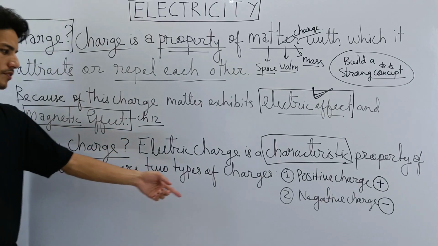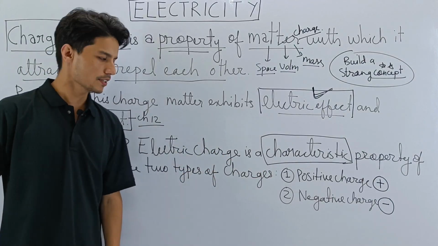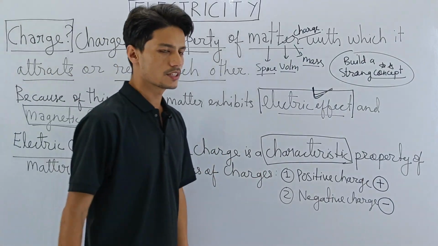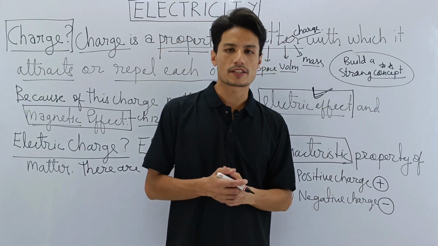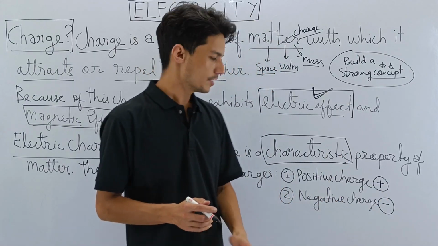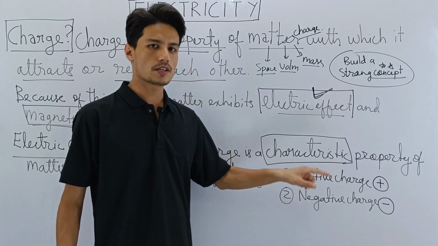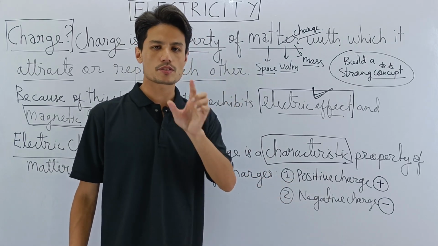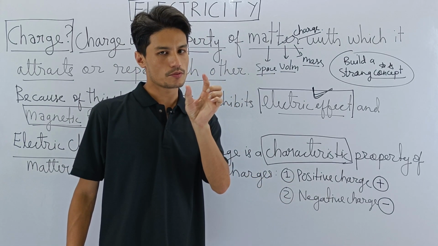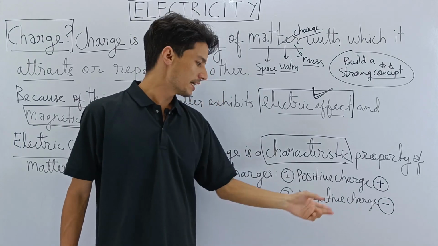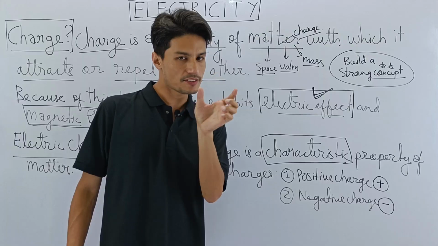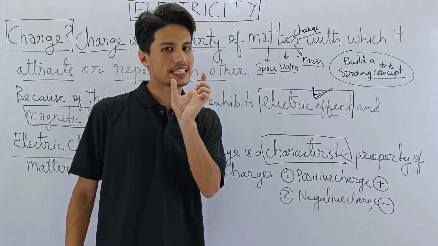Now how does matter get positive charge and how does matter get negative charge? If I ask you this question, can anyone tell me? Yes, matter gets positive charge because of the presence of the positive particle, which is called the proton, and matter gets negative charge because of the presence of the negative particle, which is called the electron.